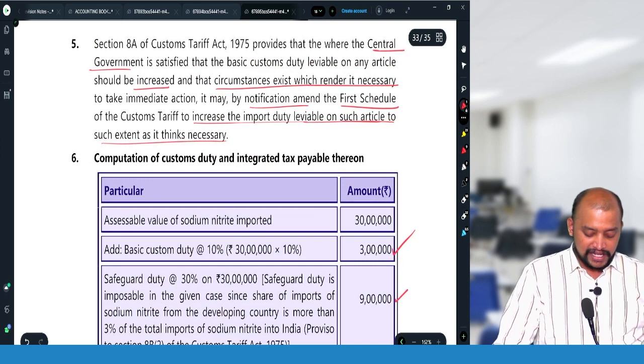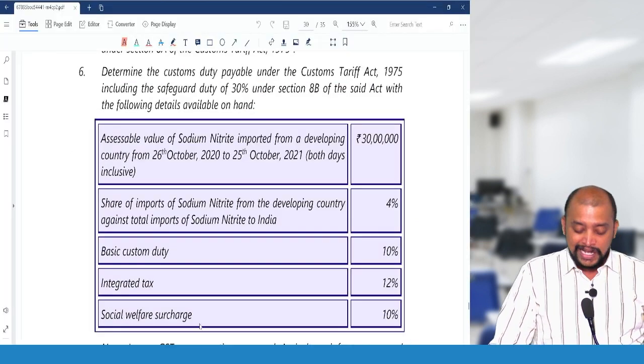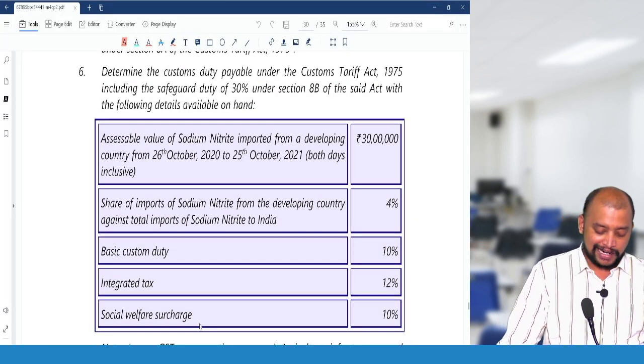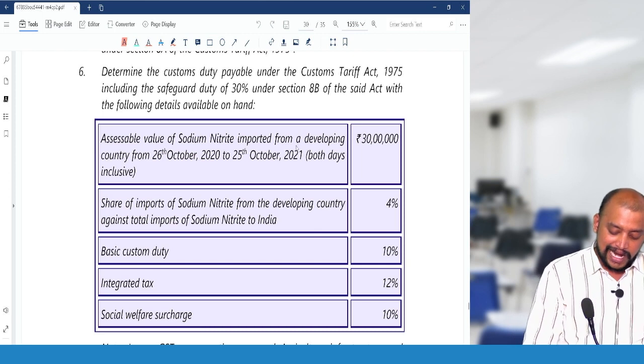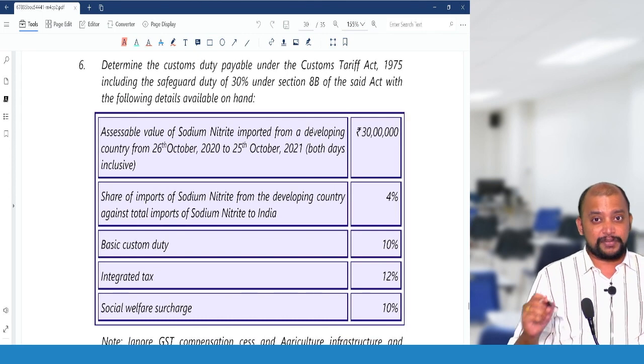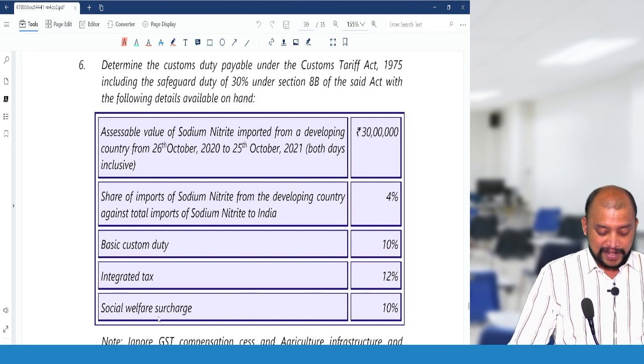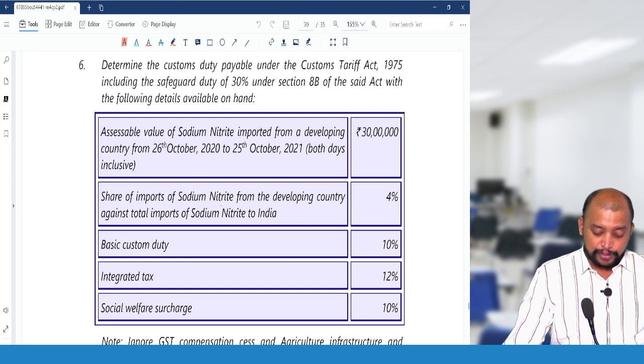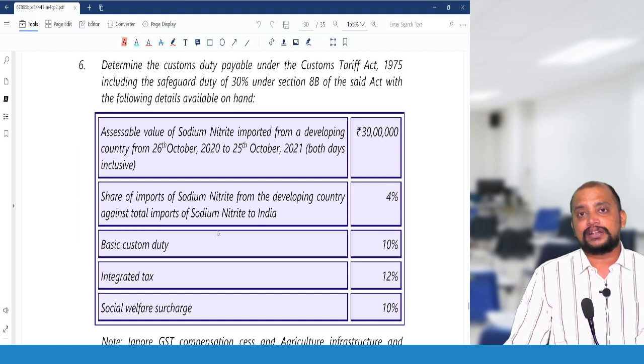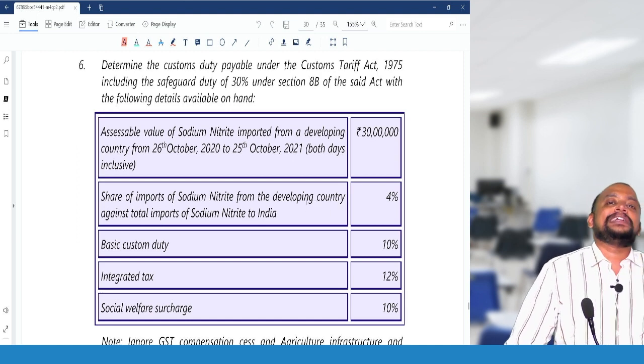Okay. And when will there be no safeguard duty? If we are importing from a developing country, but see the percentage. The share of import of sodium nitrate from the developing country against total import of sodium nitrate to India is 4. So we will not get any relaxation.